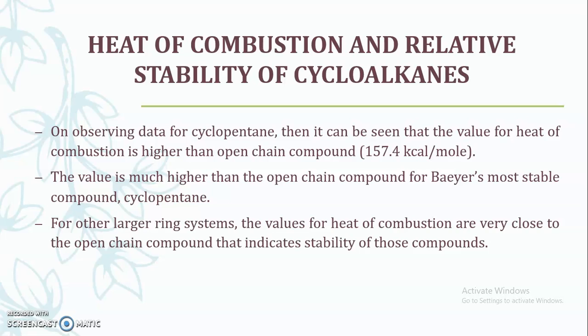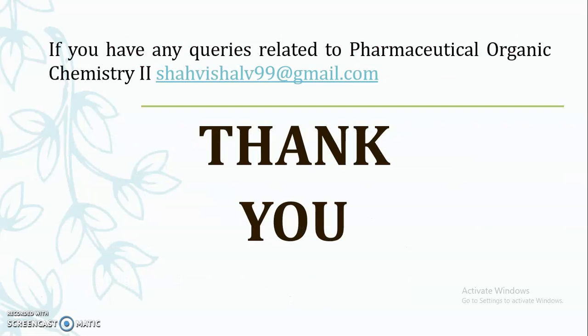According to him, cyclopentane is more stable, but practically cyclohexane is more stable as compared to cyclopentane. So it can be confirmed with the help of the heat of combustion study that certain facts that Bayer has proposed are correct. Here Bayer's theory was incorrect to justify its stability.